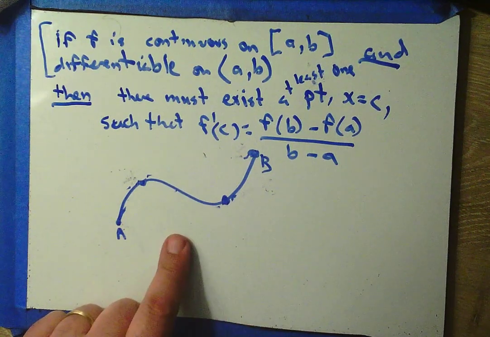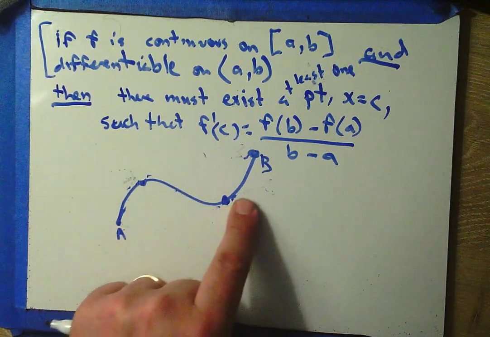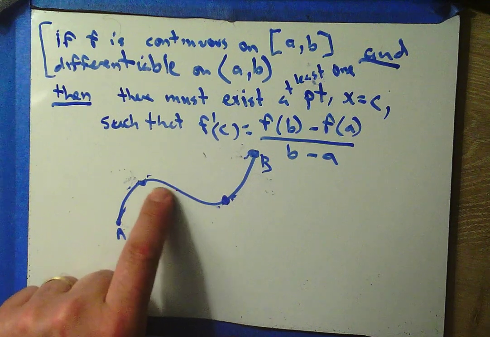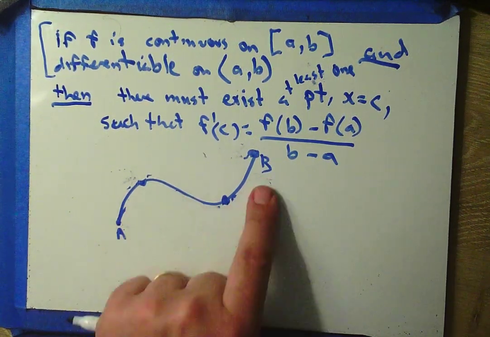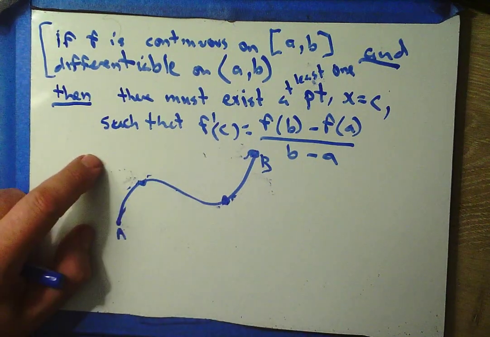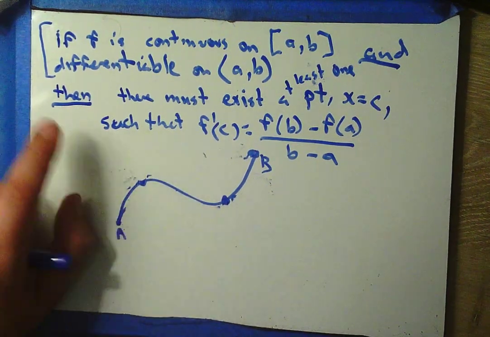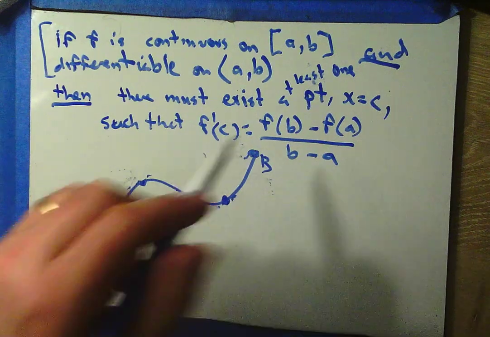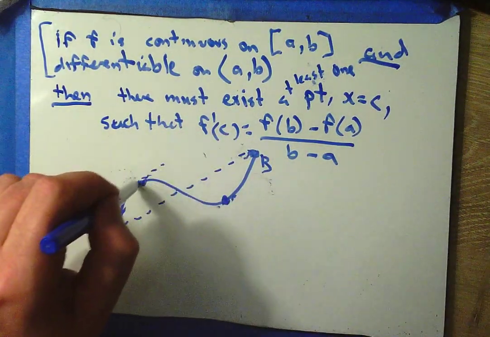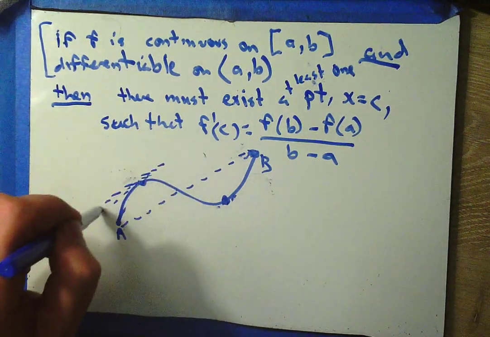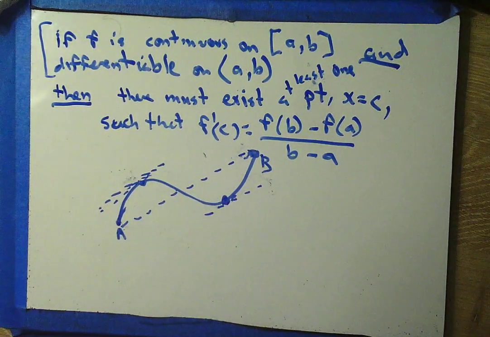Now, what about differentiable? Can we take the derivative at every point here? We sure can. There's no point along here where we can't take the derivative between a and b. So we've met the preconditions, which means there must exist at least 1 point where the slope of the secant from a to b is the same as the slope of the curve. In this problem, we actually get 2 such places.